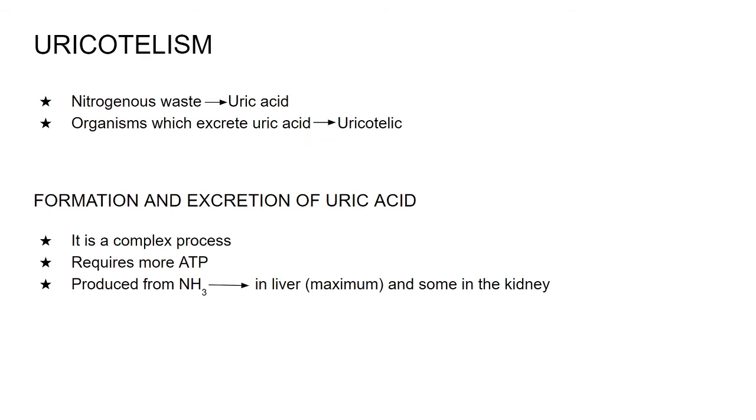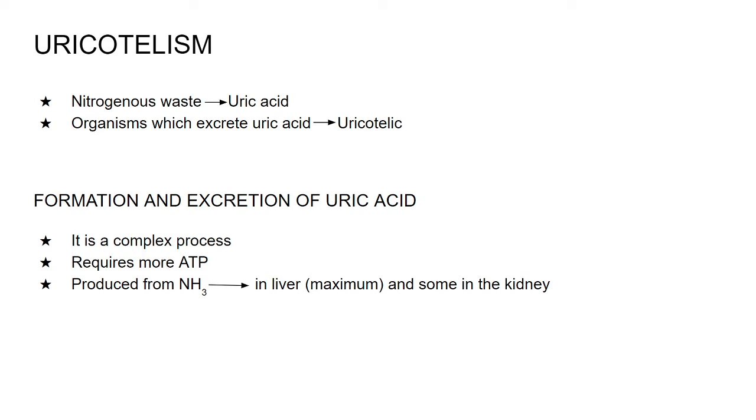So in this segment, we will start with the third type of nitrogenous waste, which needs to be eliminated, that is uric acid. Such elimination of uric acid is known as uricotelism. In uricotelism, the nitrogenous waste, as you can see here, is uric acid, and the organisms which excrete uric acid are known as uricotelic.